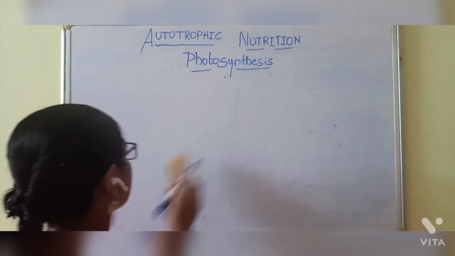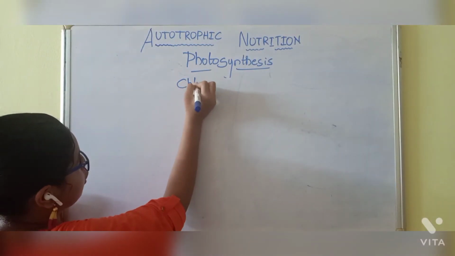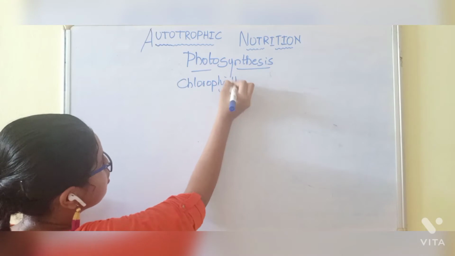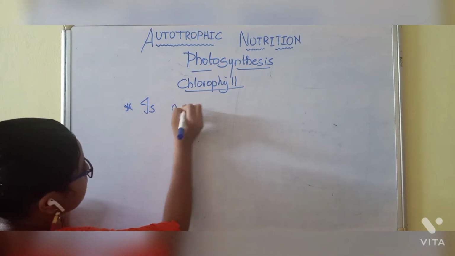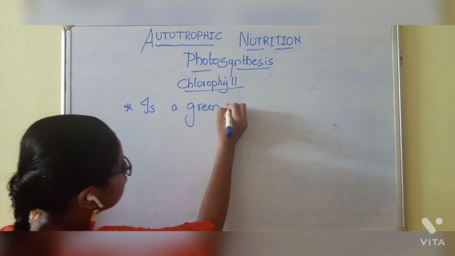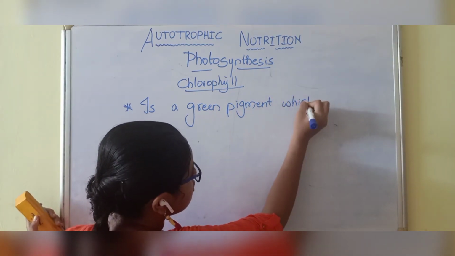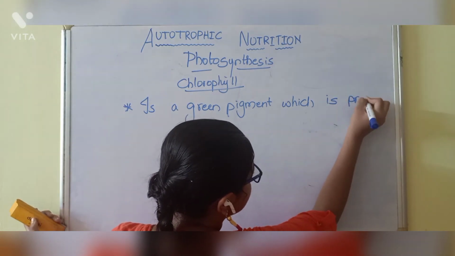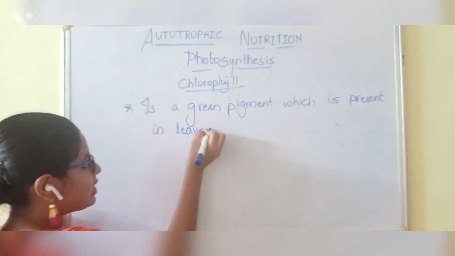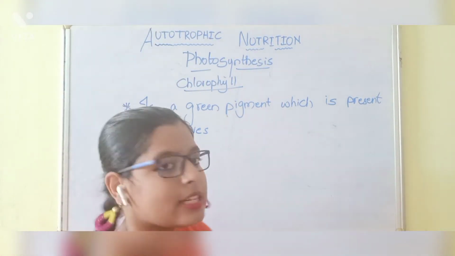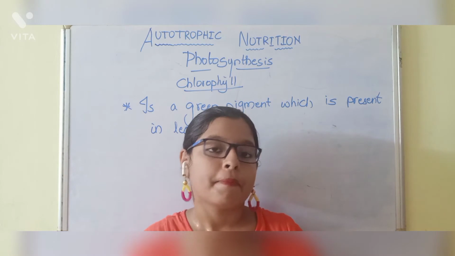Now coming to the chlorophyll. Chlorophyll is a green pigment which is present in leaves, and that is known as chlorophyll. So chlorophyll is of a green color. Chlorophyll mostly plays a major role in the photosynthesis process.